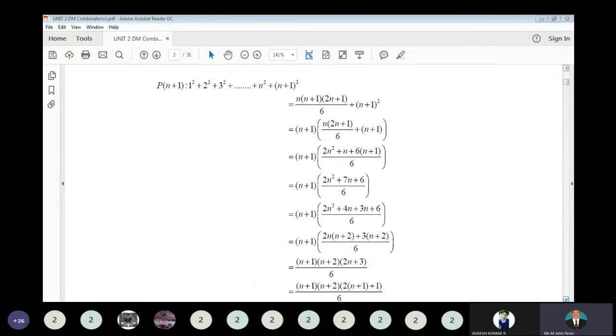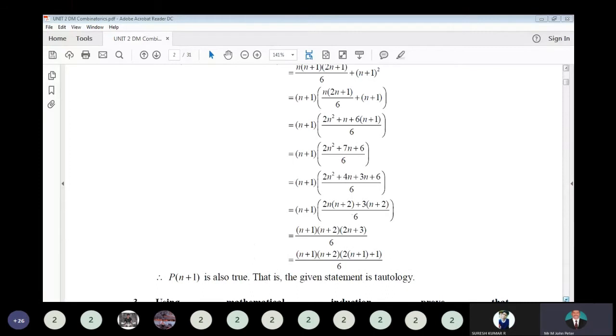So the numerator equation, factorize it. You will get 2n into n plus 2 plus 3 into n plus 2. So that is 2n plus 3 into n plus 2.